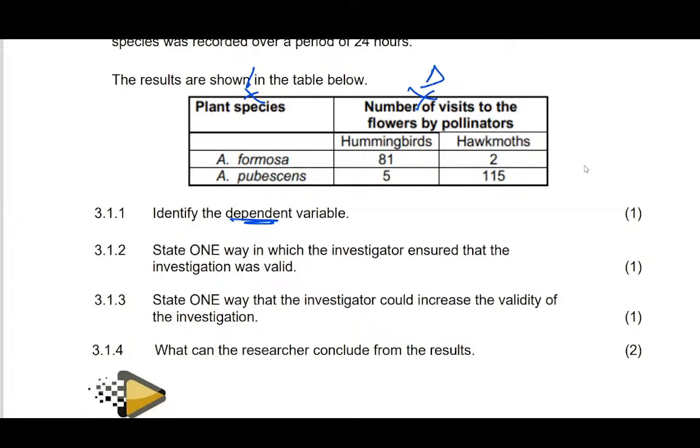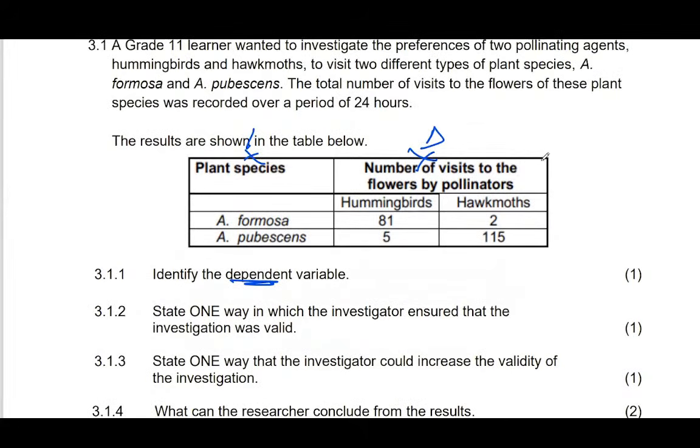State one way in which the investigator ensured that the investigation was valid. It means that you're supposed to talk in the past tense. The duration of the investigation was the same. It means they used the same duration. It must have the word the same, meaning what was used here is the same as what was used here.